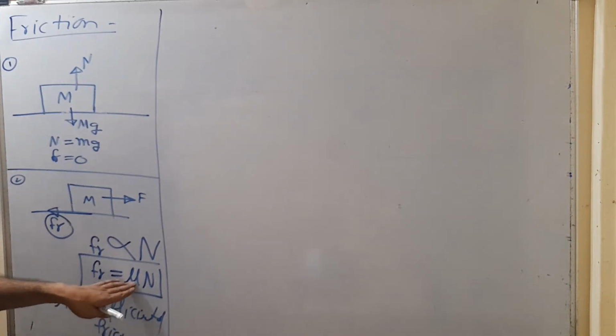For a rough surface, mu is high, and for a perfectly smooth surface, mu is 0. Mu जितना बढ़ेगा, frictional force बढ़ेगा. So mu depends on the nature of the surface. अगर mu ज़्यादा होता है, for a rough surface, mu की value high होती है, and for a smooth surface, mu is low.